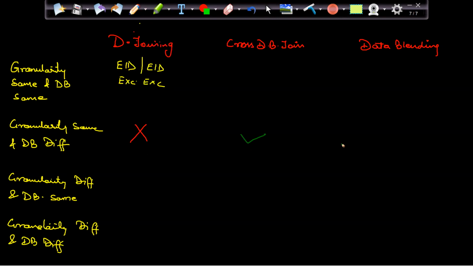Data blending and cross database join. Yes or no? Because the database is different. Let's say one is coming from Oracle and the second is coming from Excel. So either I can go with cross database join or data blending.